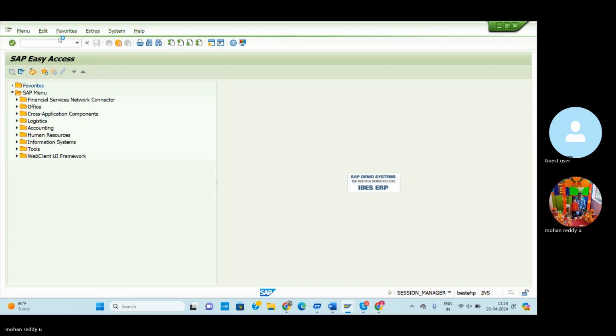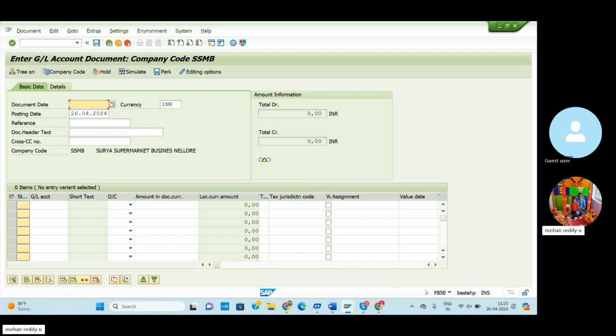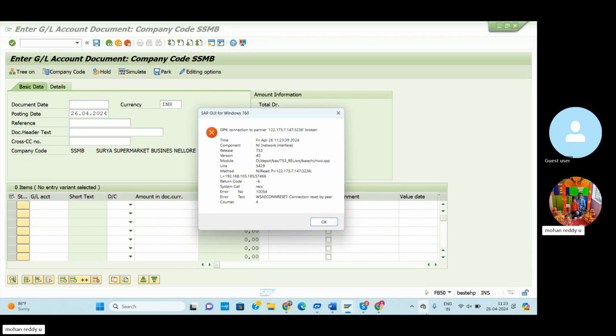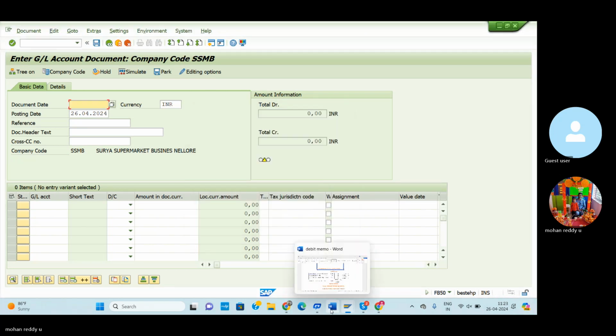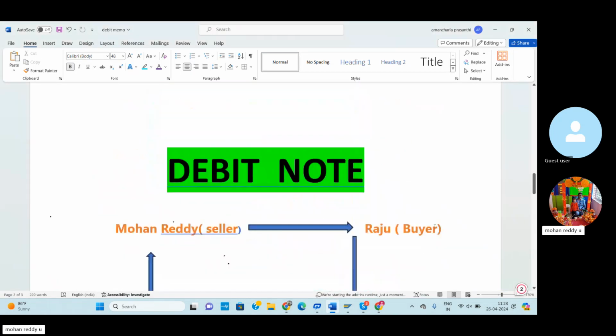This is the vendor invoice screen. For example, on the seller's vendor invoice posting screen, vendor invoice means Mohan Reddy sells the goods to the buyer. Let me explain here: Mohan Reddy is the vendor and Raj is the buyer. So now we can post the vendor invoice entry.